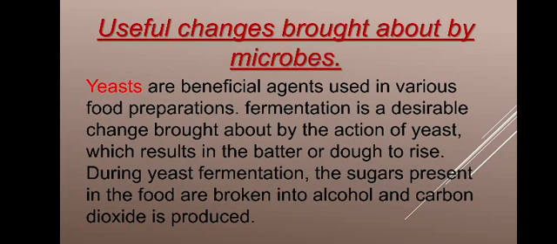Sugar present in the food is broken into alcohol and carbon dioxide is produced. That alcohol production gives the particular taste to fermented foods, and the production of carbon dioxide makes the fermented food fluffy, soft, and spongy. Because everybody knows that when heat is applied, air expands. That expansion of air in a limited space causes holes that make it porous and spongy, and that is a peculiarity of fermented foods.